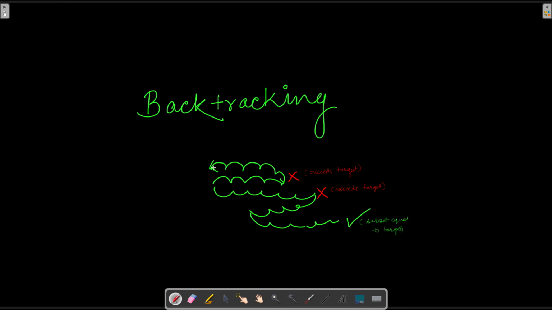For each element of the array, we can decide whether the element wants to be a part of the subset or not. And then at every step, we'll check whether the total of that subset is equal to target or not. In case the total exceeds the target, then we go back to the initial condition. And then from there, we start checking again. In the scenario where the subset equals target, we'll return true. And then we'll go back to the initial condition. So that is the basic of backtracking. Let us see how we are going to implement backtracking here.